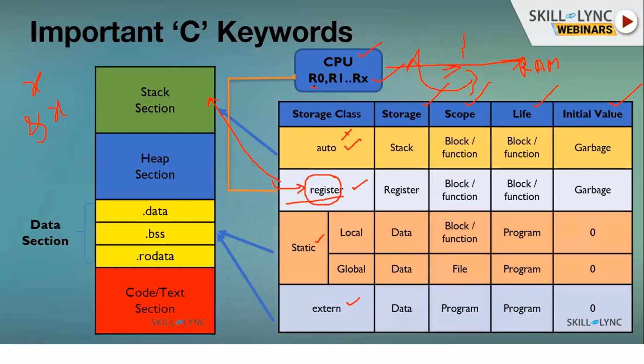Because these are not memory addresses, these are registers, denoted by names like r0, r1, r2, r3, r15. That's why you cannot get register variable addresses, so you cannot apply ampersand x on register variables. Everything else is the same: scope is within the block, life is also within the block, and it holds a garbage value. But it is stored in a register, or in the stack if no register is available.